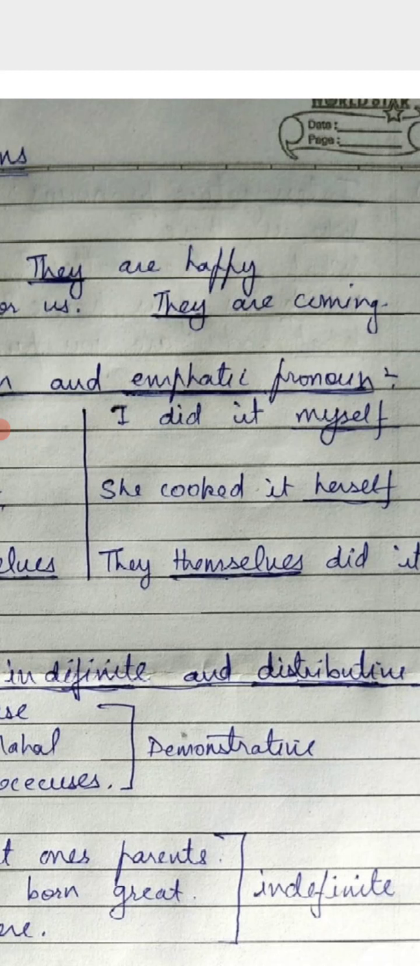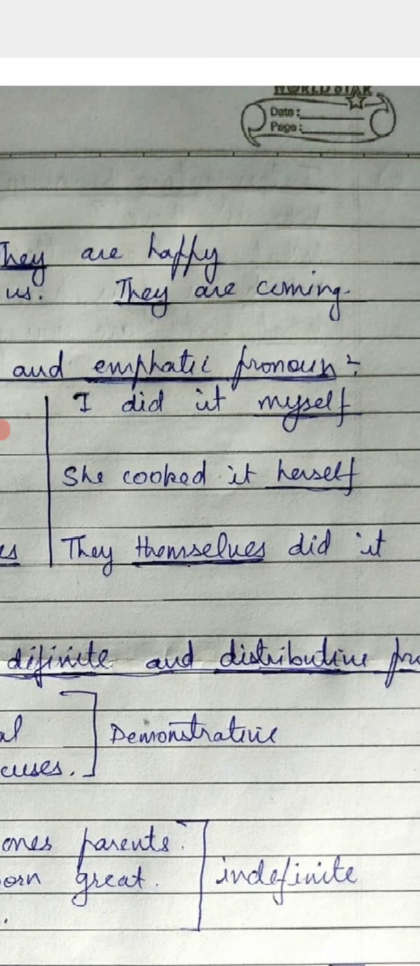Similarly, she cooked it herself. Again the emphasis is on she. They themselves did it. Here the emphasis is on they. Themselves emphasizes the pronoun they. So myself, herself, themselves, these are all emphatic pronouns.